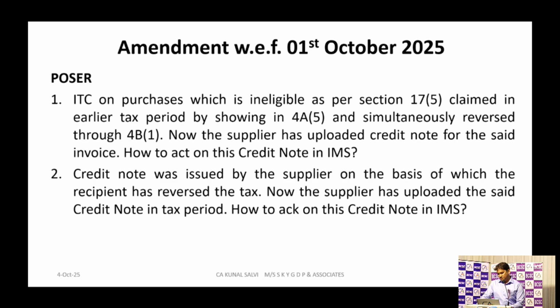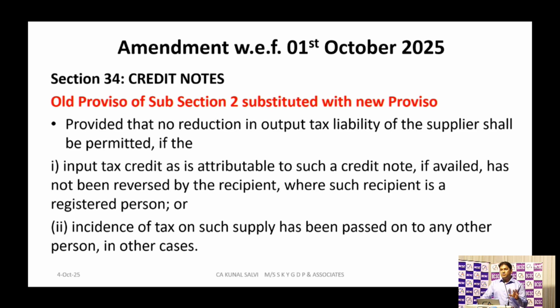Correct. Genuinely we have reversed that ITC in the same month only, because it did not belong to me, or it was ineligible, and that supplier has lately uploaded that credit note in the month of October 2025, where we have to act on that credit note through IMS.